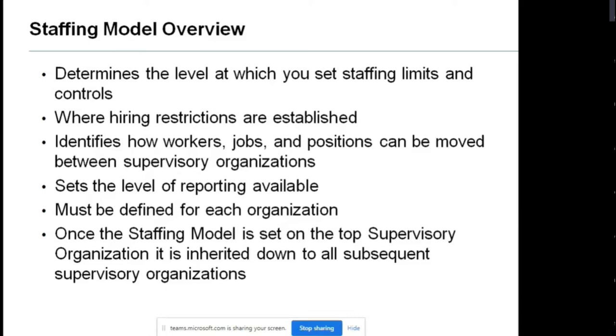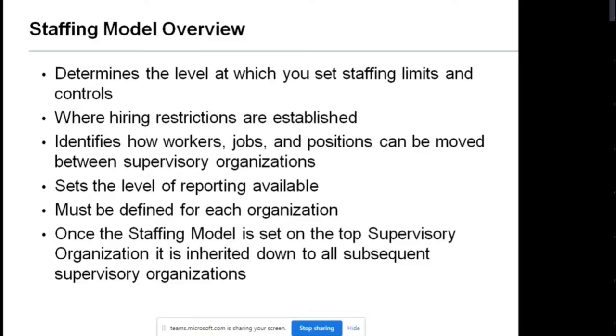Now, what is Workday telling us? We can see the first statement: it determines the level at which you set staffing limits and control. Maybe for hiring or transferring or promoting. So there is a control and limits are kept. It cannot be done just like that for everyone. It has to go through a particular process. So the staffing model will be giving us certain staffing limits and controls.